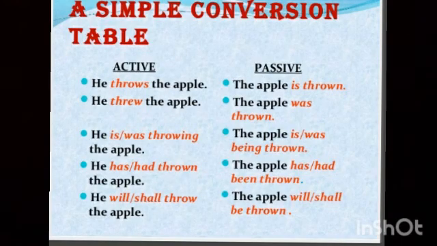Let's have a conversion table. Following is the conversion table which you need to go through. You can also refer to the table which is given in chapter number 22, Active and Passive Voice, in your book Wren and Martin.